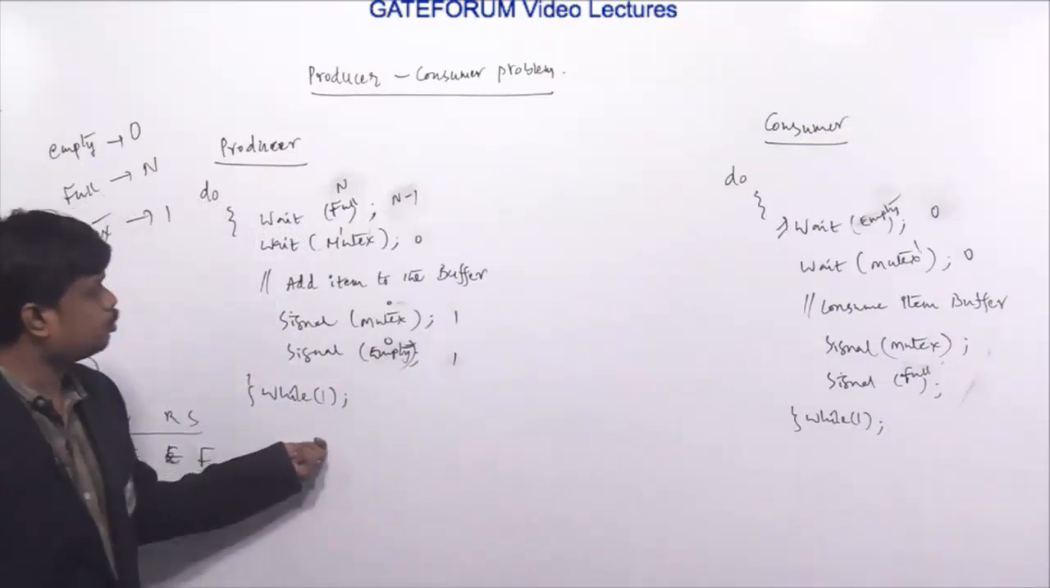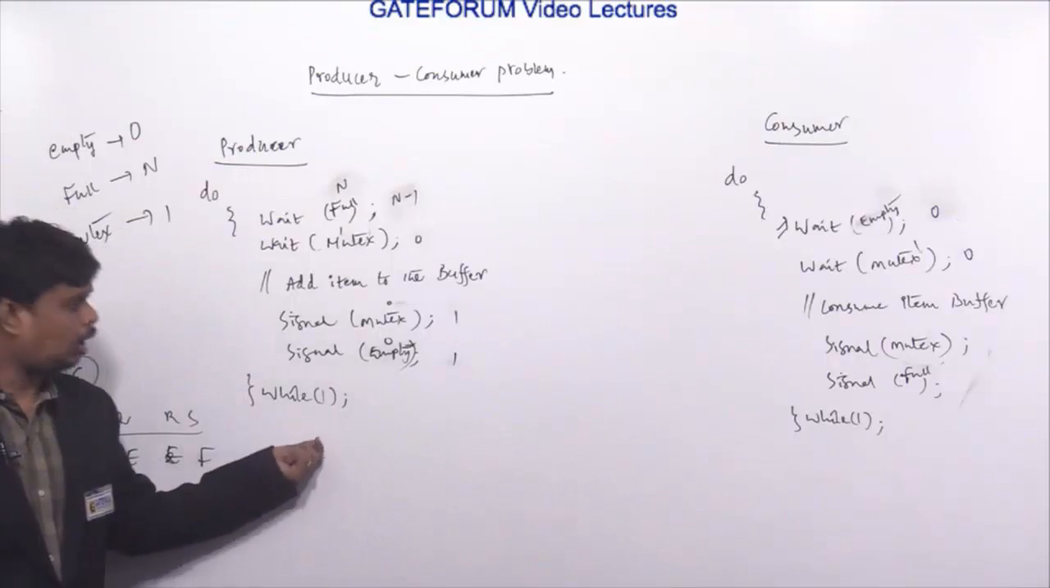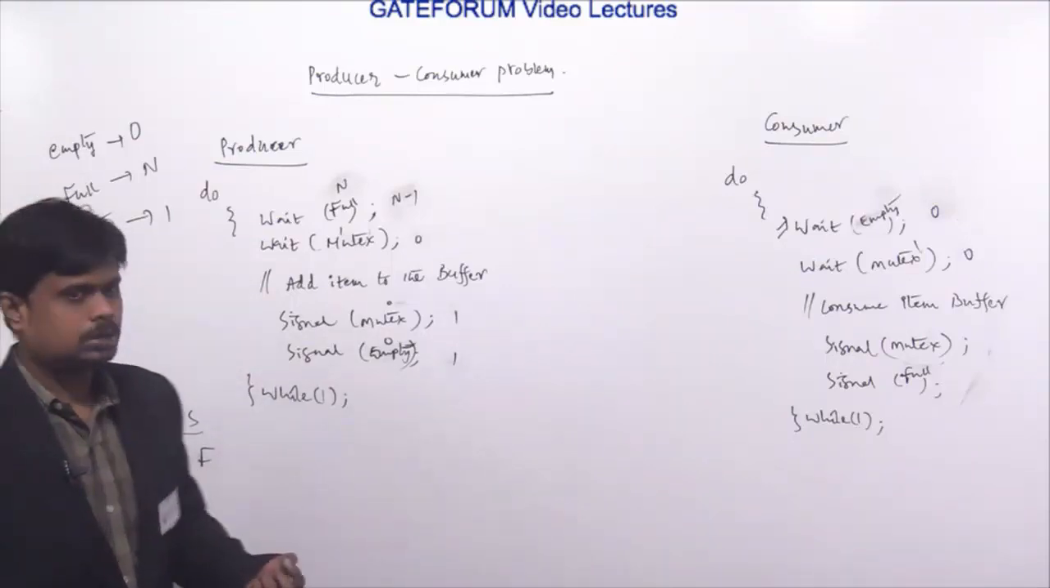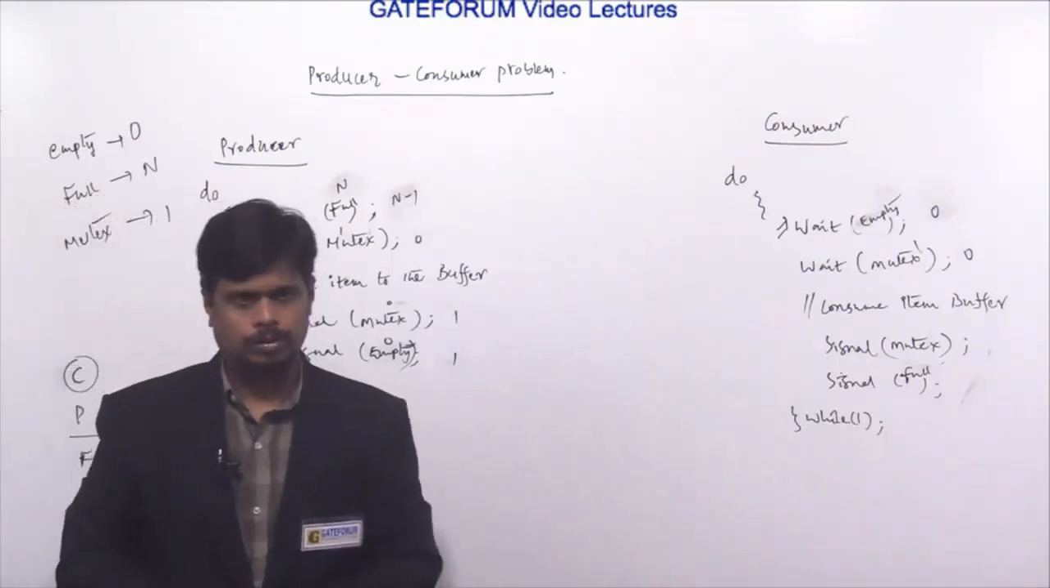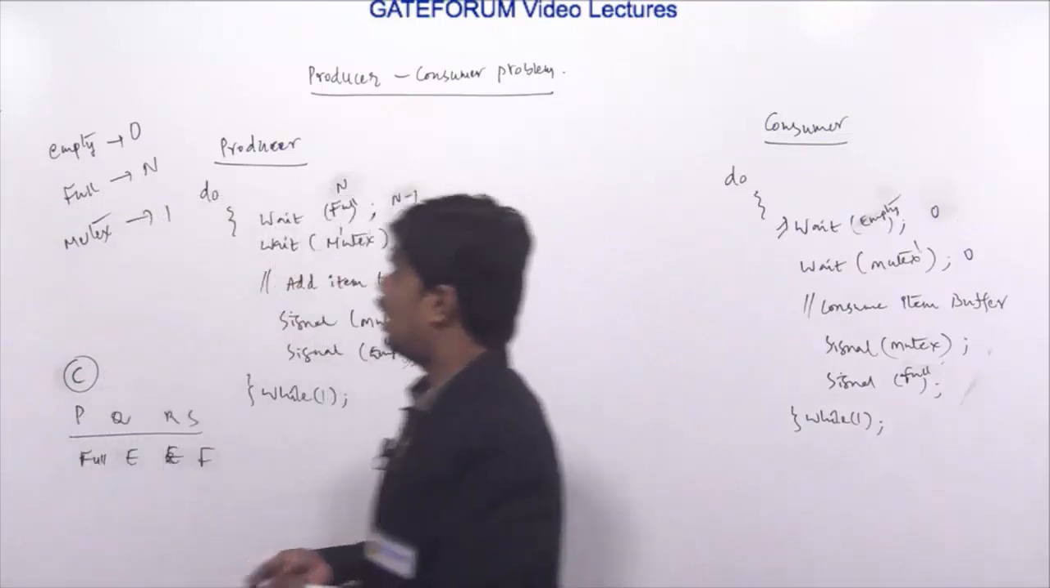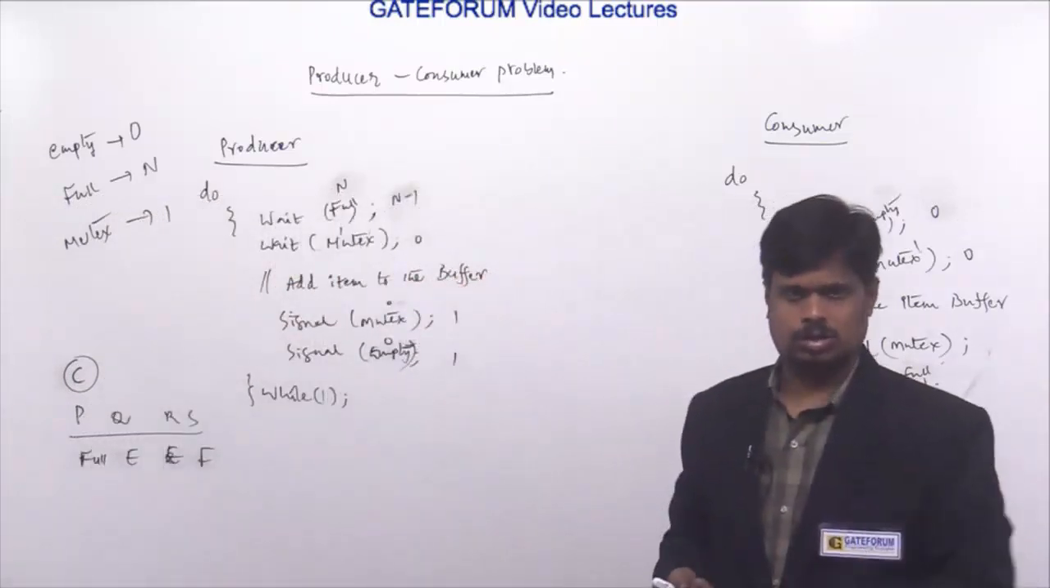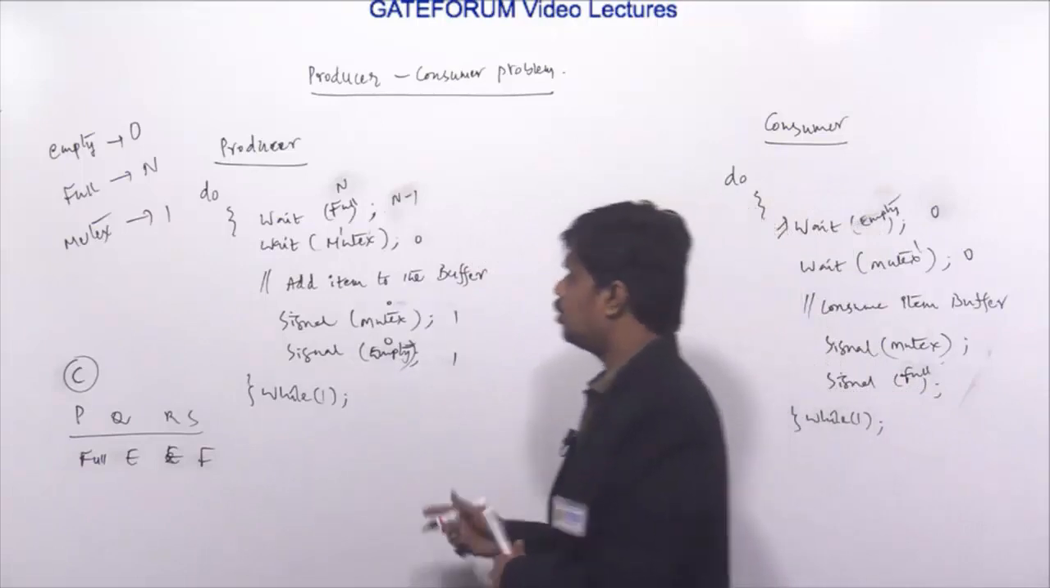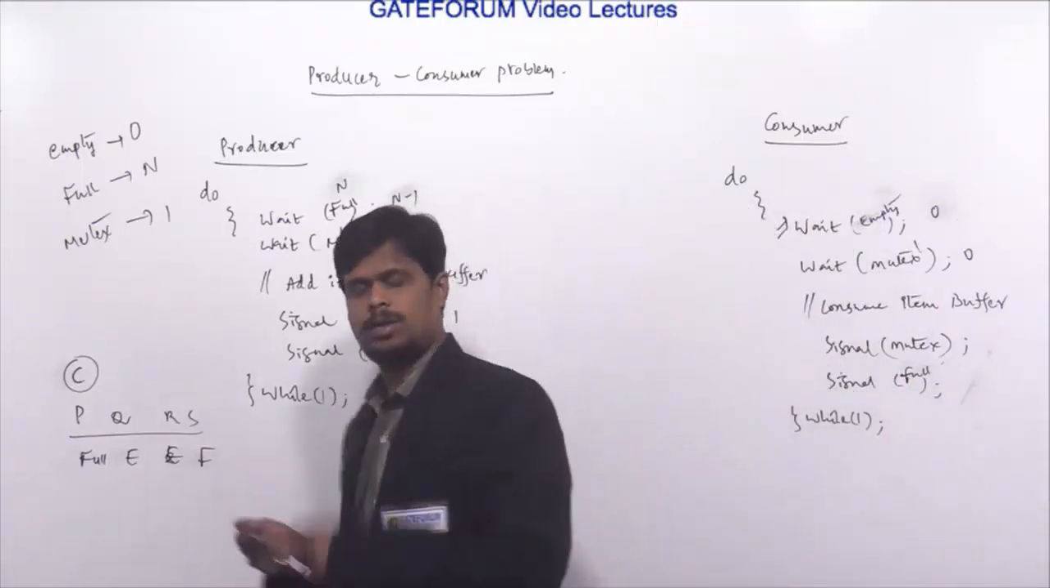And this producer is also unable to produce an item when the buffer is full. Okay. So hence the answer for this question is option C. So option C is giving the correct implementation.